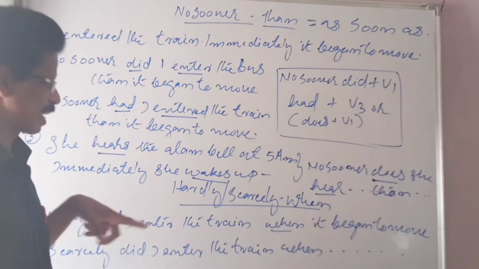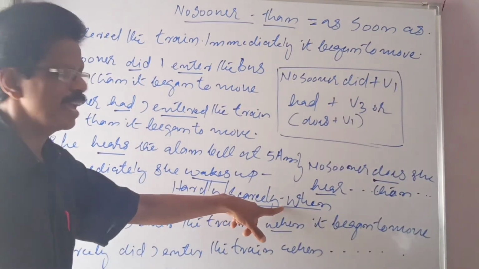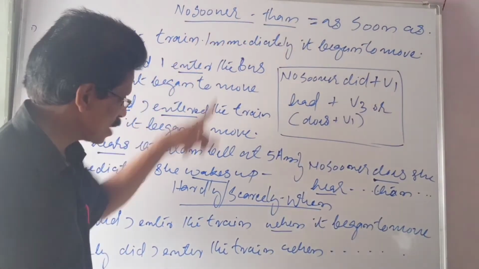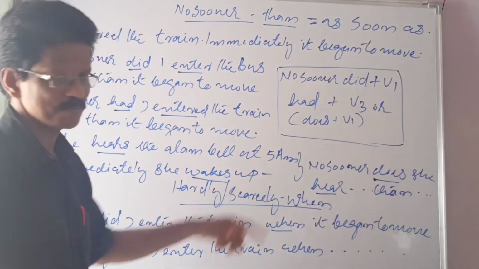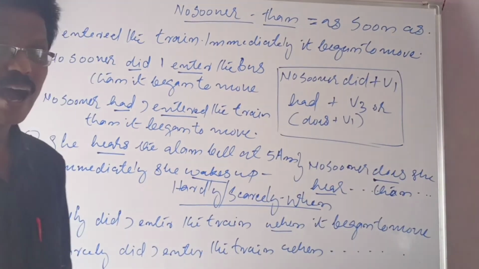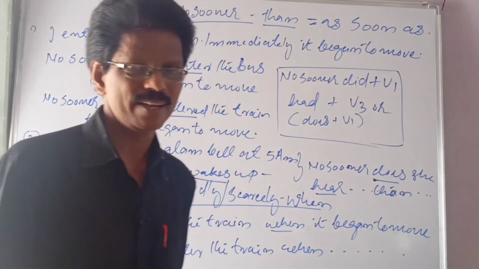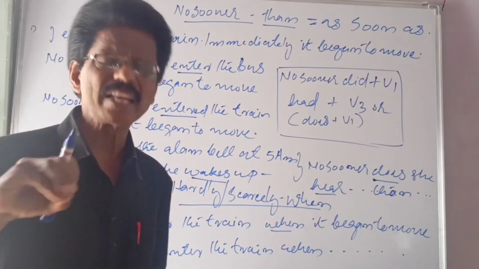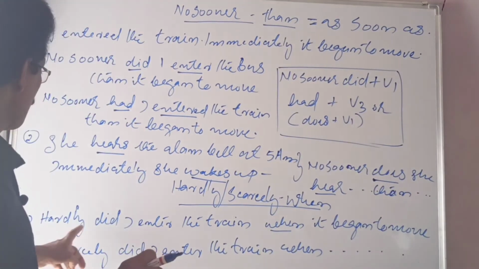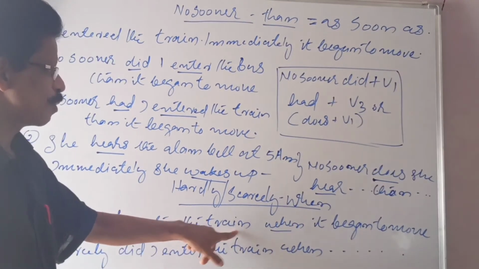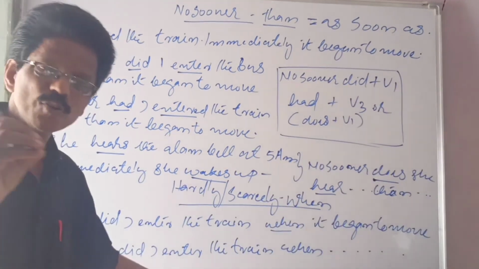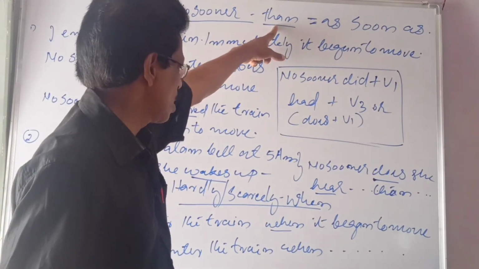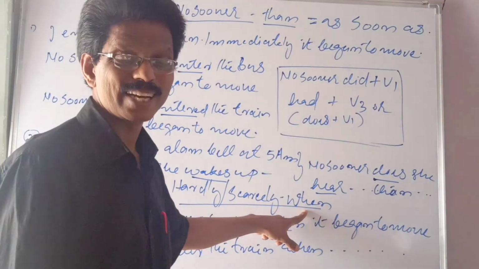Same structure, another one is here: hardly and scarcely, when. No sooner than is the same as hardly when and scarcely when. There is another structure using hardly and scarcely. Hardly and scarcely are negatives. No time left, that's the meaning of hardly. Hardly did I enter the train when it began to move. The only difference is that when you use hardly and scarcely, instead of than, you have to use when. Is it clear to you?